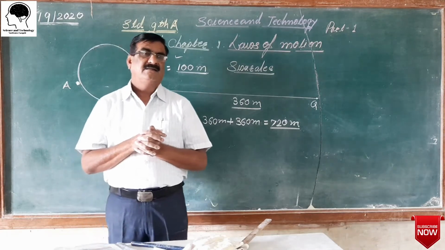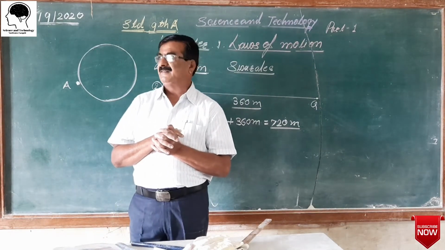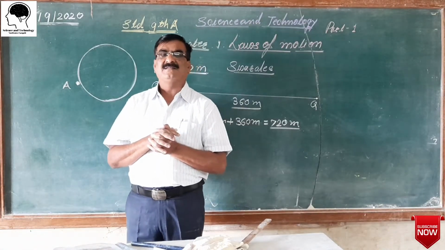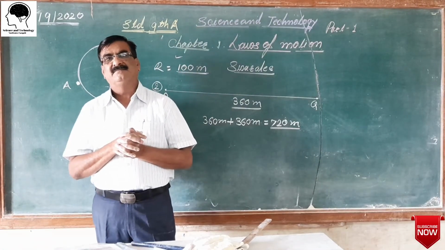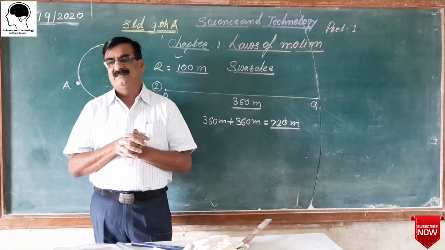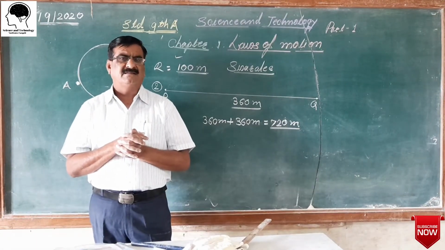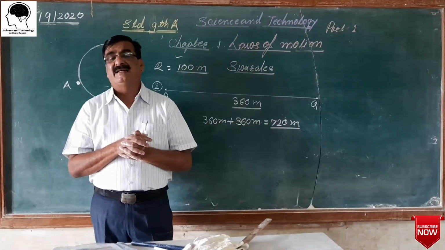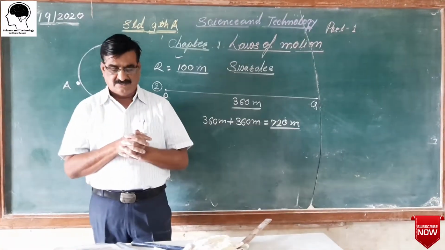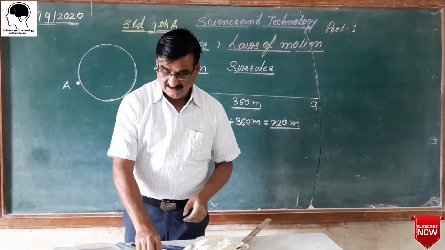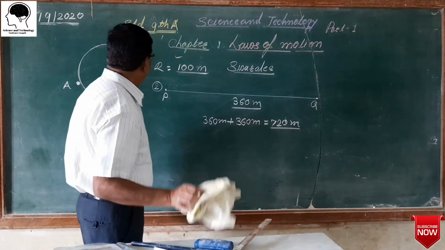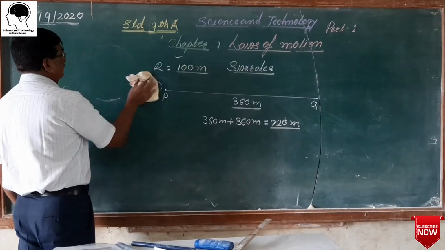Otherwise, if the path is not straight, or covering the distance by any object is not straight, or it comes back, there is a difference between the distance and the displacement. Do you understand this basic difference? Now another point they give.